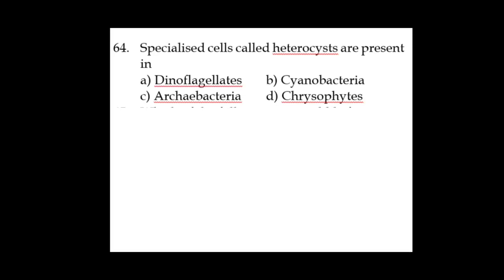Dinoflagellates come under Protista, where they have two flagella, and we have discussed an example of Gonyaulax also. Archaebacteria includes all three categories: halophiles, methanogens, thermoacidophiles. Then chrysophytes include diatoms and desmids, which are also called golden algae. Next one,